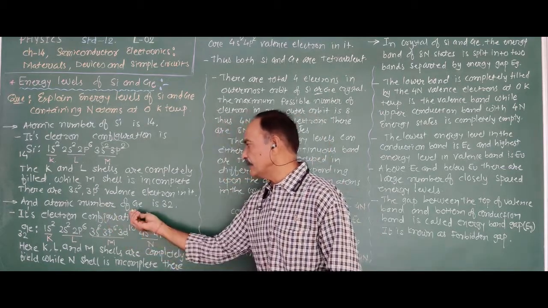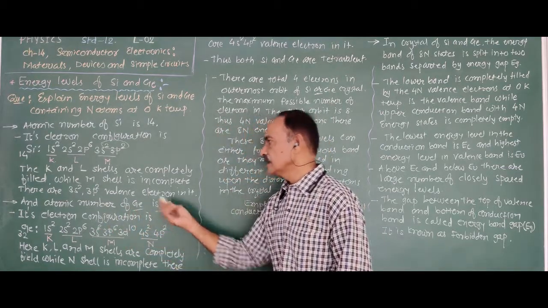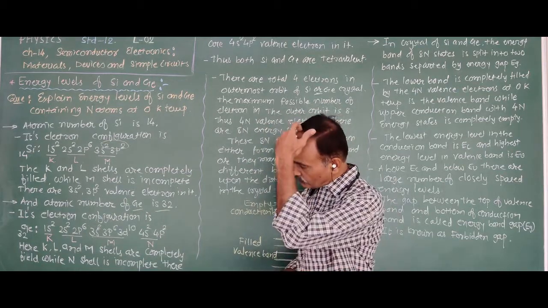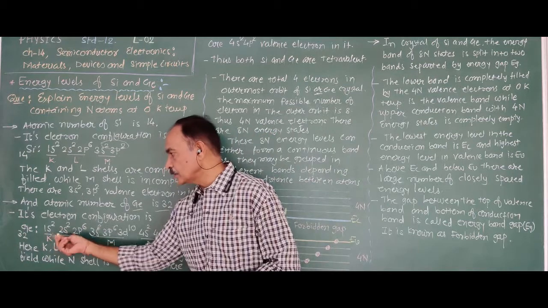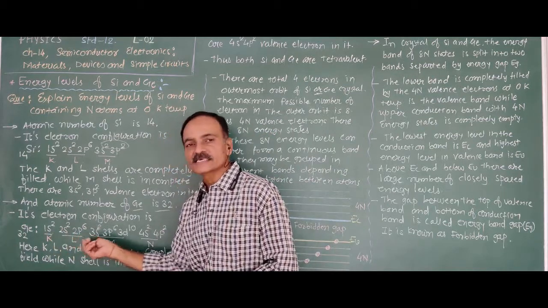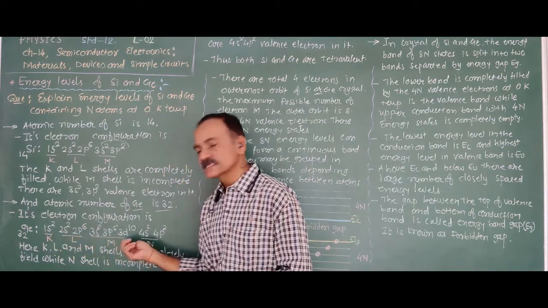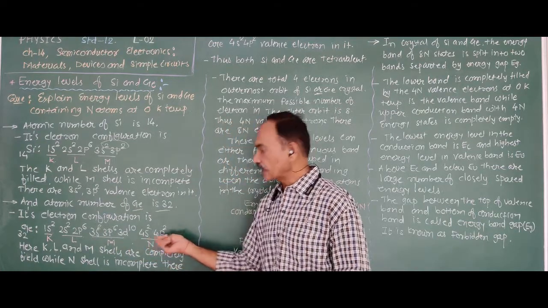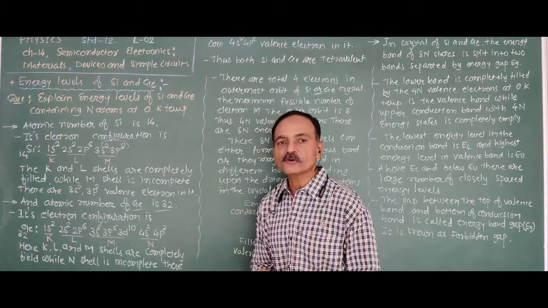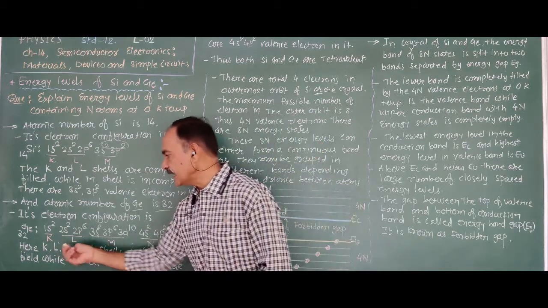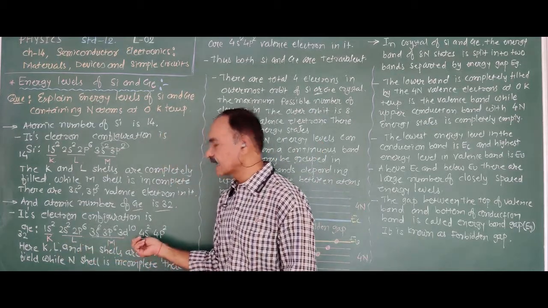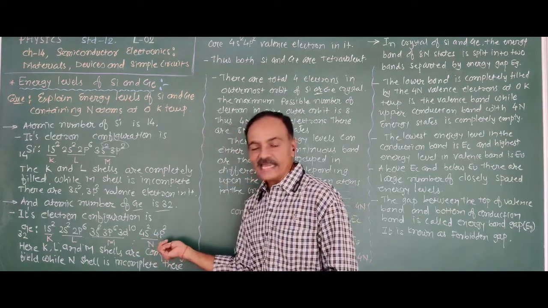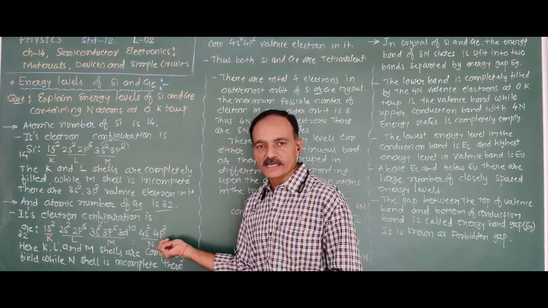While for germanium, the atomic number is 32 and its electron configuration is 1s2, 2s2, 2p6, 3s2, 3p6, 3d10, 4s2, 4p2. According to this electron configuration, the K, L and M shells are completely filled by the electrons, while the N shell is incomplete.